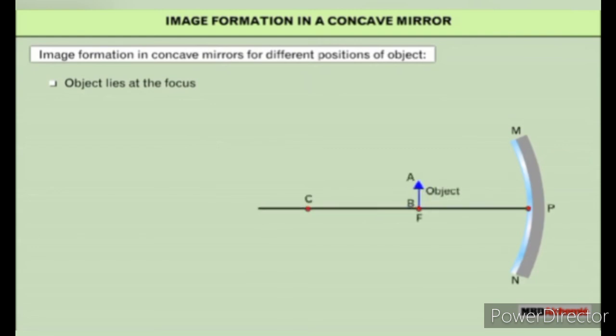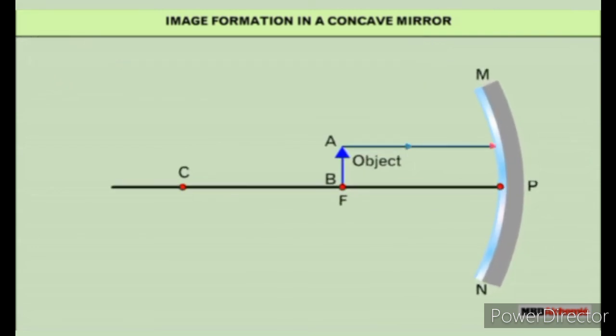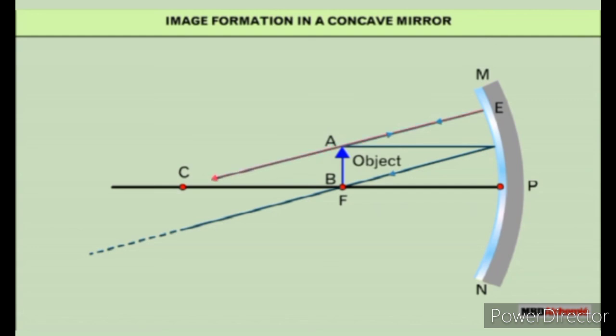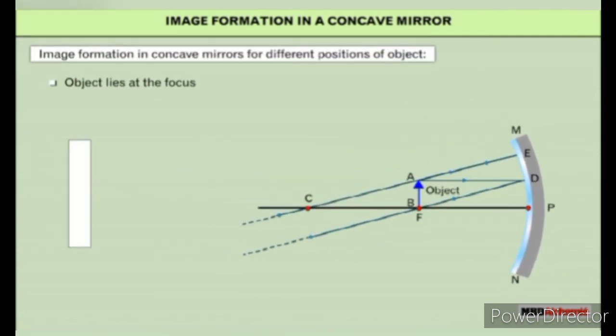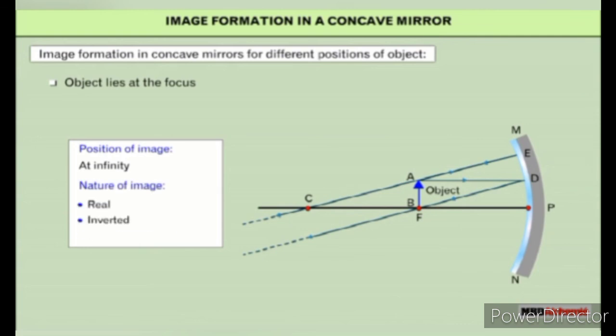When the object lies at the focus, the image is formed at infinity, which is real, inverted, and highly magnified.